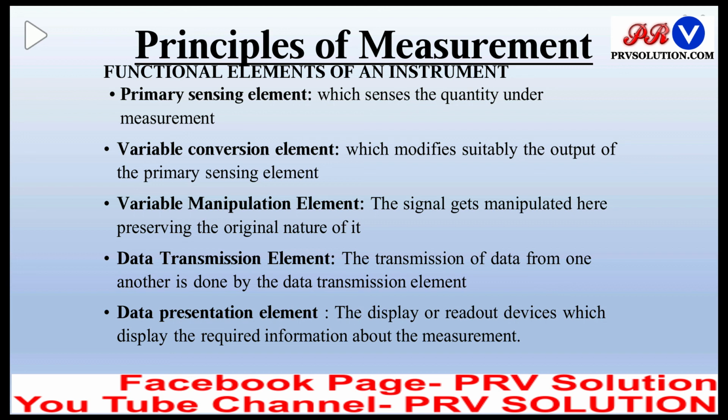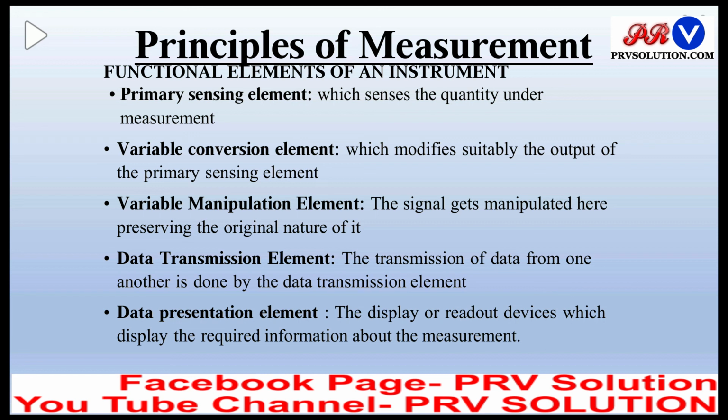Variable manipulation element. The variable manipulation element manipulates the signals by preserving the original nature of it. It only changes the numerical value. An example of the variable manipulation element is an analog amplifier, which accepts a weak signal and amplifies it, and it preserves the original nature.